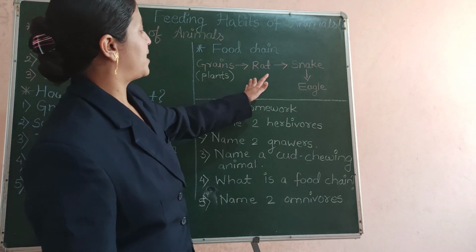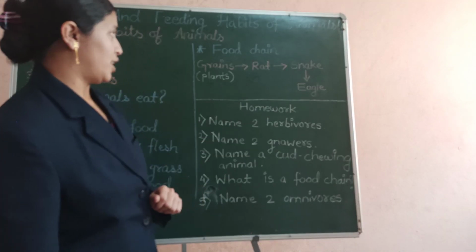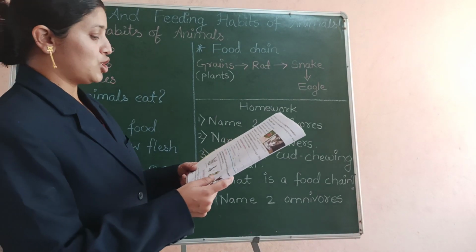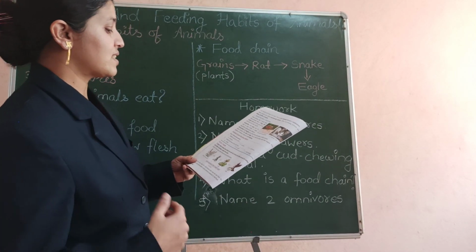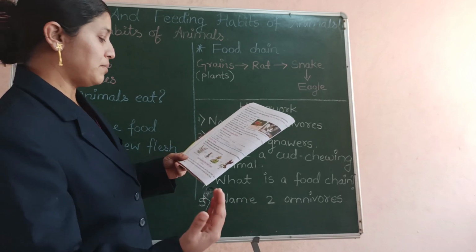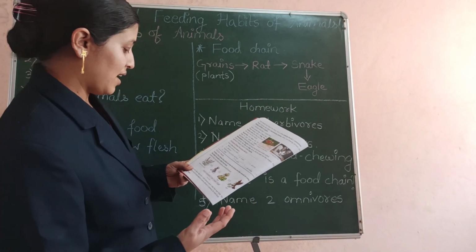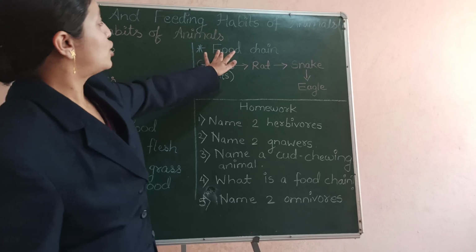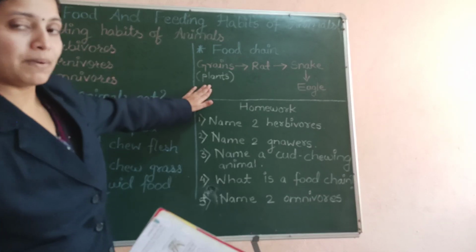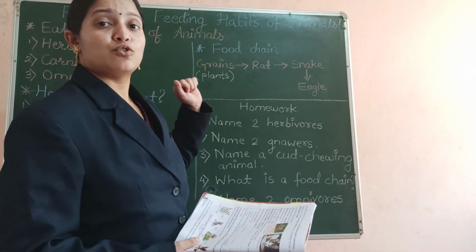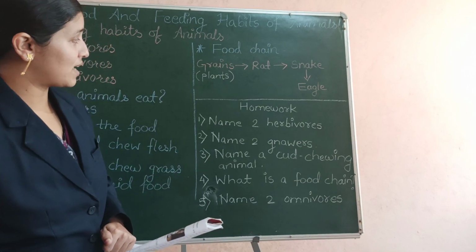So this chain is called a food chain. A food chain is a chain that shows how plants are eaten by animals and then animals are eaten up by other animals. And a food chain always begins with the plants. Why do you think the food chain always begins with the plants?